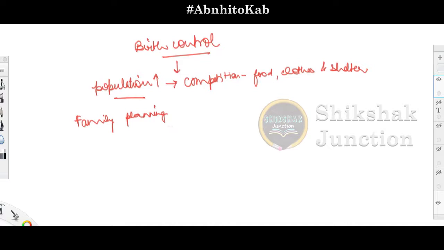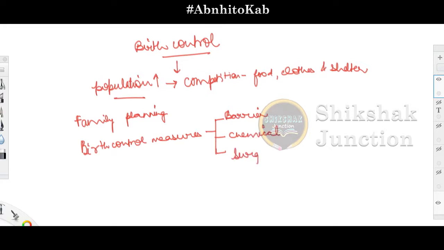How is this achieved? This is achieved through various birth control measures. And what are these birth control measures? These are included under three categories, three methodologies. What are they? Number one is the barrier method, number two is the chemical method, and number three is the surgical method. So these are the three main methodologies through which family planning programs for birth control are practiced.